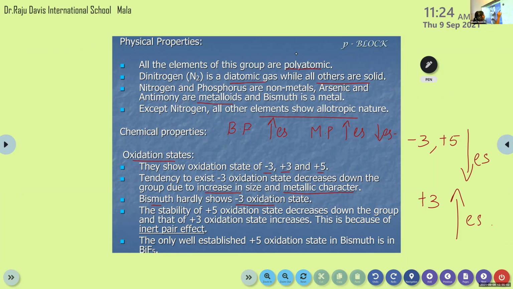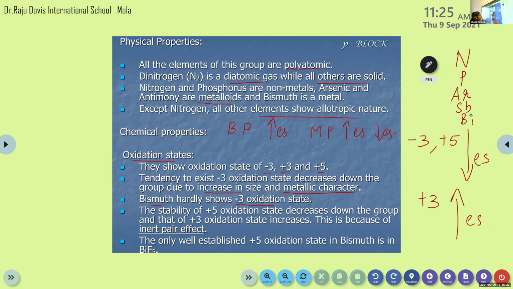Look here. In the case of elements in group 15, we start with nitrogen, phosphorus, arsenic, then antimony, bismuth. This is the order, right? So when we are moving down the group, the tendency to exist in -3 oxidation state and +5 oxidation state decreases. Clear?